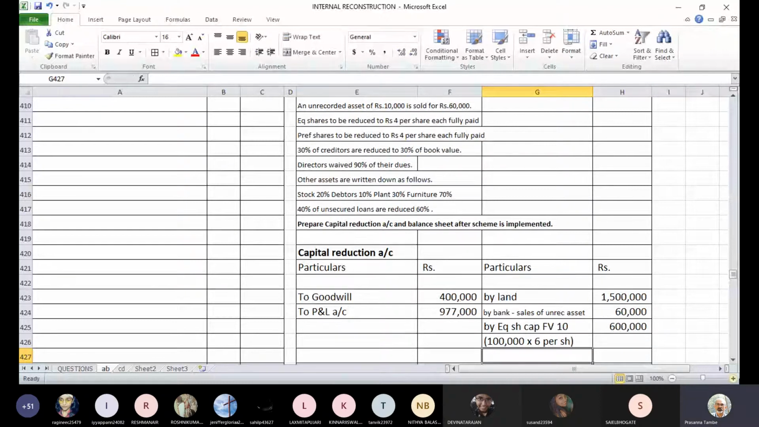This is 1 lakh equity shares into 6 per share that has gone to capital reduction account, so that the share will be reduced to 4 rupees per share.